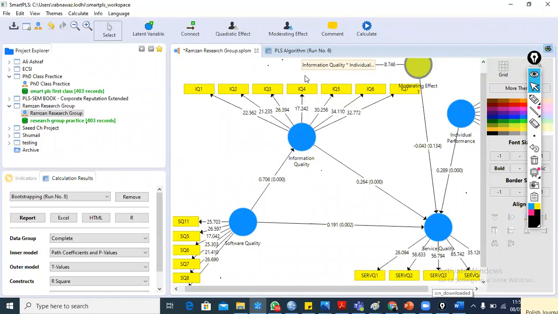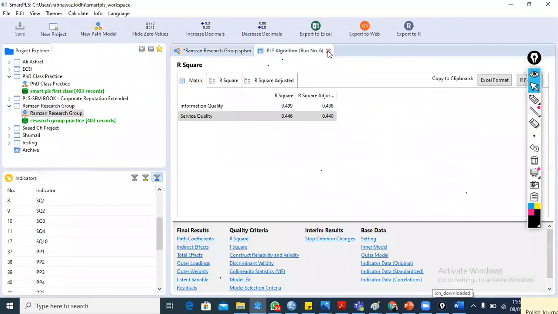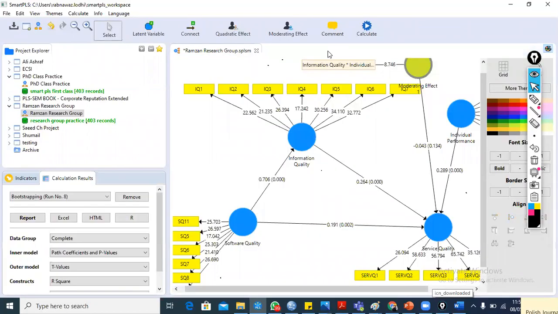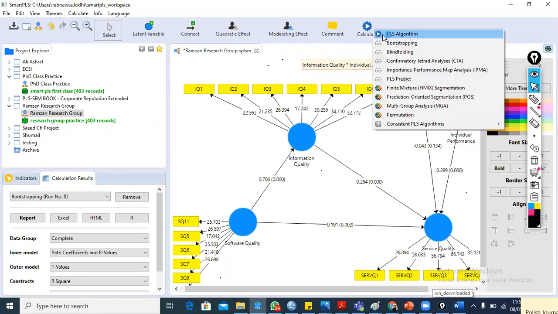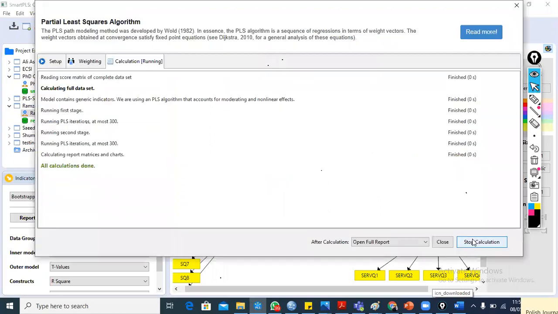So this is the dependent variable: where arrows are connected and hit a particular variable, it becomes the dependent variable. We calculate the R square value of the dependent variable, but this R square value is calculated when we apply the PLS algorithm. So we need to apply the PLS algorithm again and start the calculation.